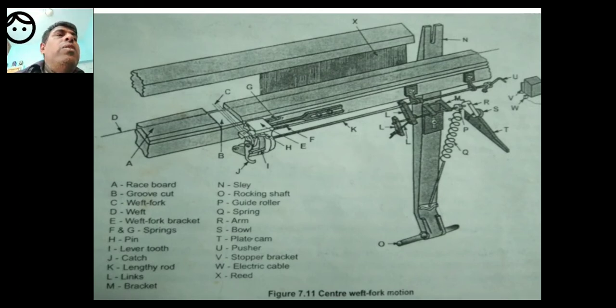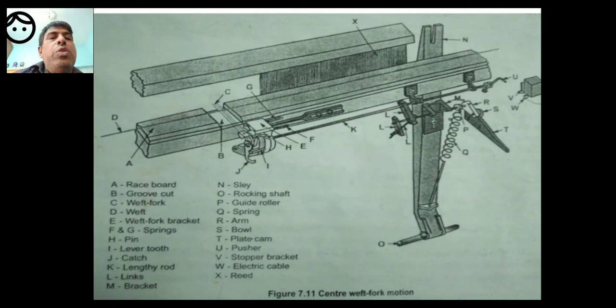For example, the electrical cable, you see W. So this weft fork mechanism of mechanical stoppage of the loom is a mechanical device which will send signals by electrical means and the loom stops. If you look at this picture, there is one half at the weft fork and the other half at the sleigh.